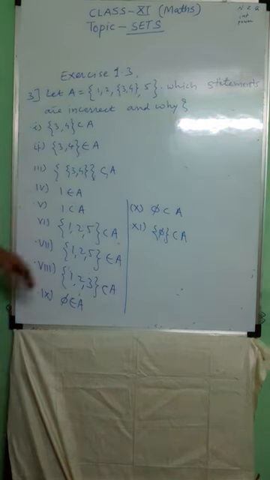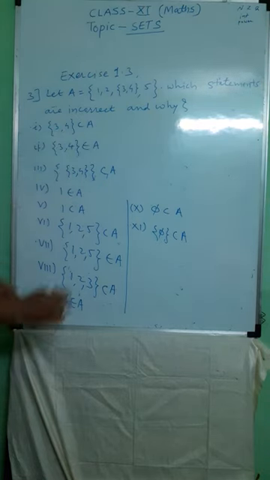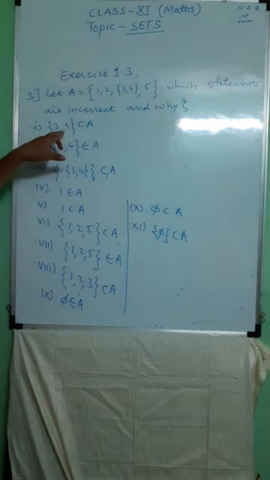Number 1: the set having elements 3, 4 is a subset of A. Is it incorrect?